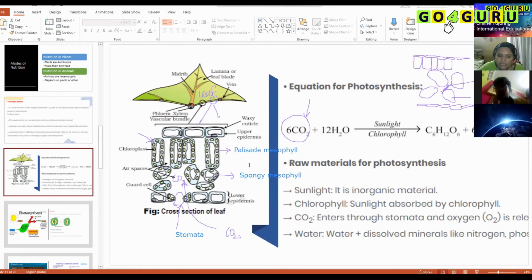Whenever it needs, the stomata opens and widens the gap so that carbon dioxide can enter inside. Once it has got all the required carbon dioxide, it closes the pore.